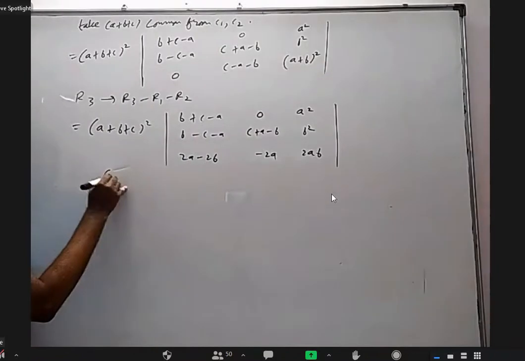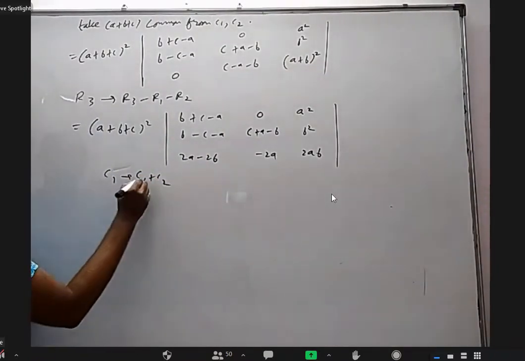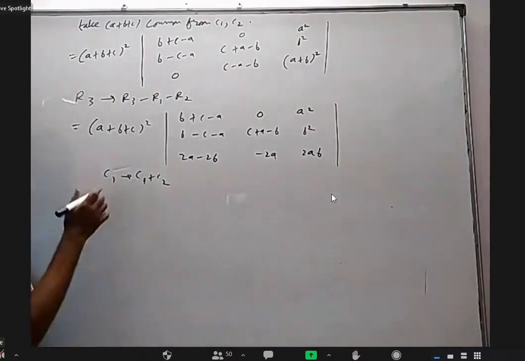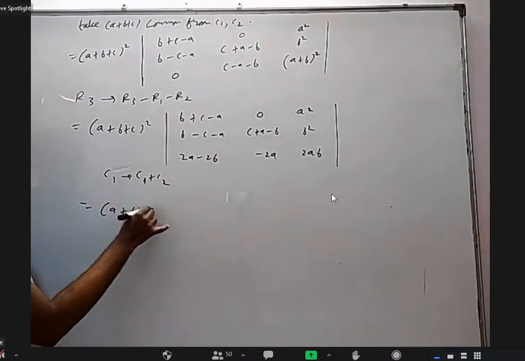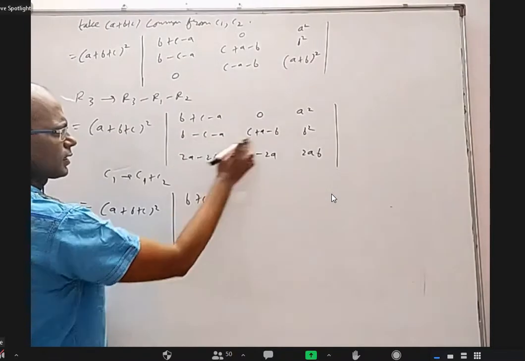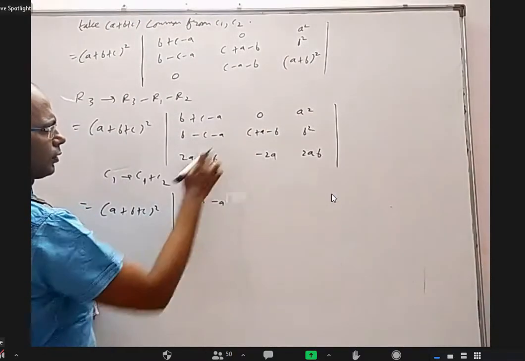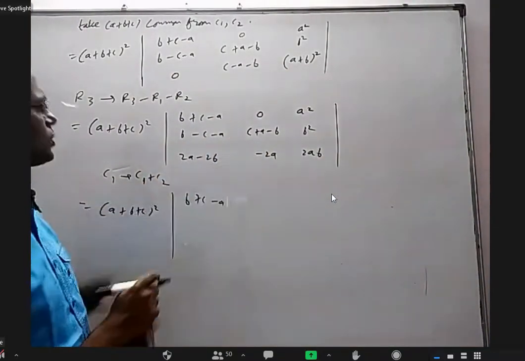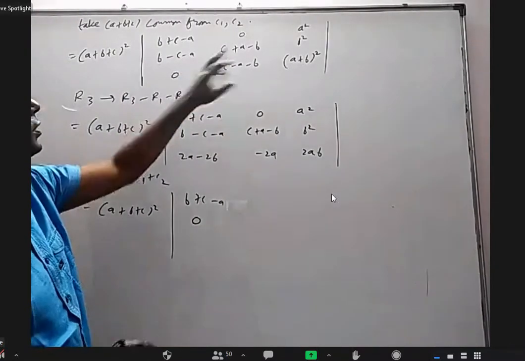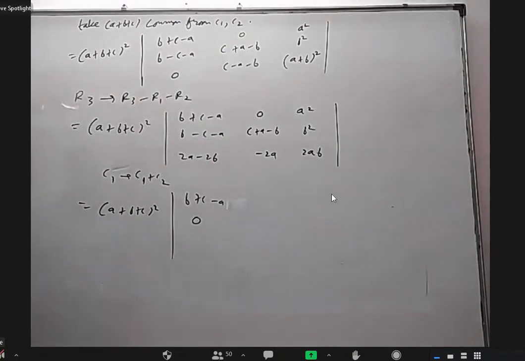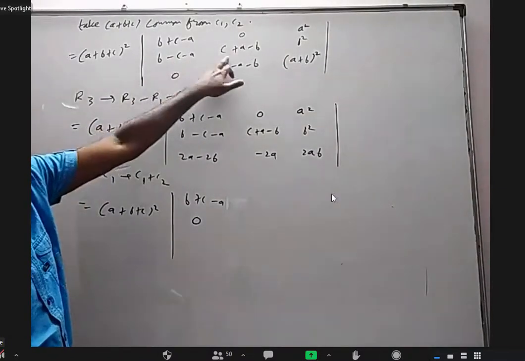Now let me write column 1 as column 1 plus column 2. Somebody said it in the beginning, it's okay. I think even now we can do it. A plus B plus C whole square, B plus C minus A. When I add this, C will be cancelling, A will be cancelling. No, everything is cancelling. How come? B minus B, C minus C. Oh, this is 0. This one is the negative of this. We can take the minus common. Yeah, but I did not notice that this and this are negative of each other.